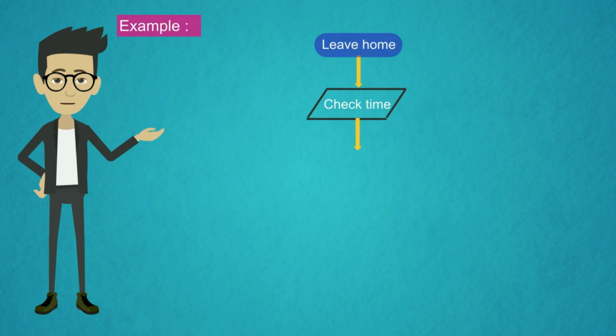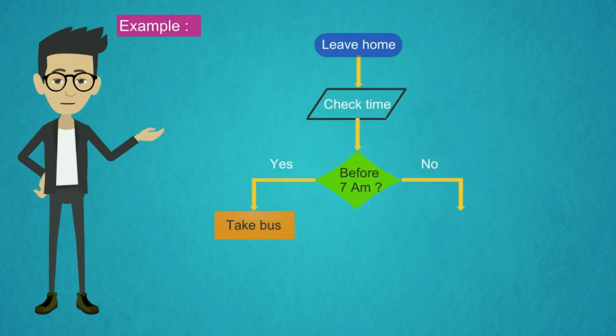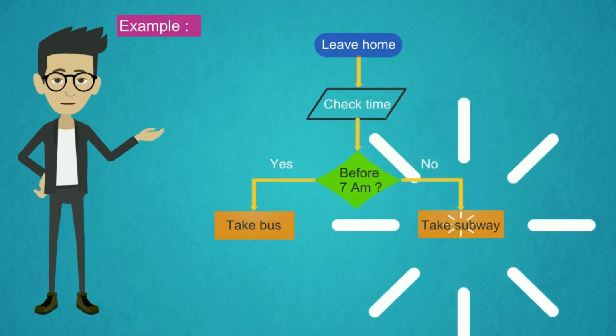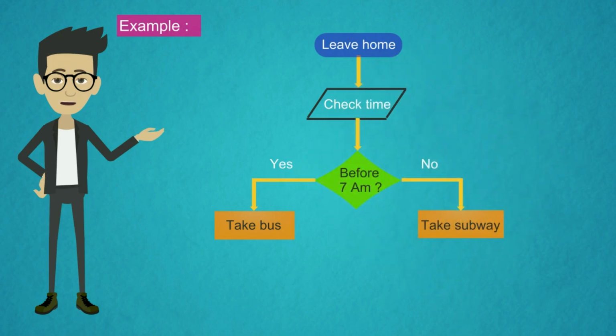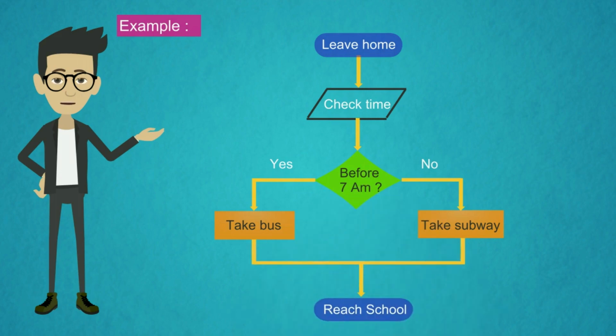Step 3. A decision has to be taken, that is, is it before 7 am? Yes or no on both sides. The processing of the decision is to take the bus or take the subway. If it is before 7 am, yes, then he takes the bus. If it is before 7 am, no, on the right hand side, then he takes the subway, and finally he reaches school, which is the destination.